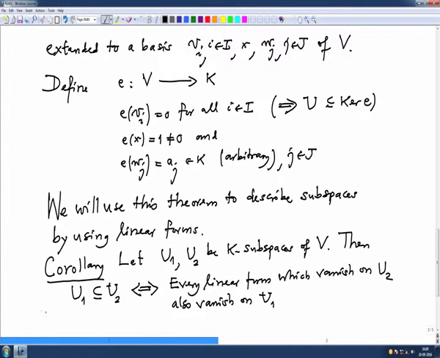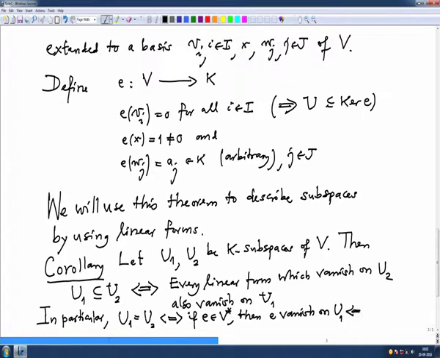In particular, U1 equals U2 if and only if, when E is a linear form, E vanishes on U1 if and only if E vanishes on U2.